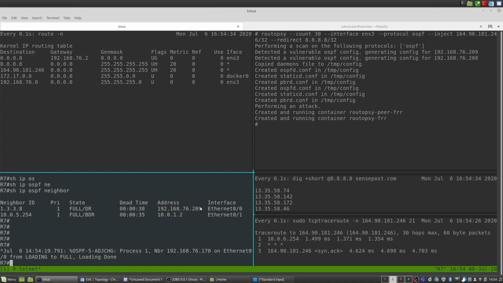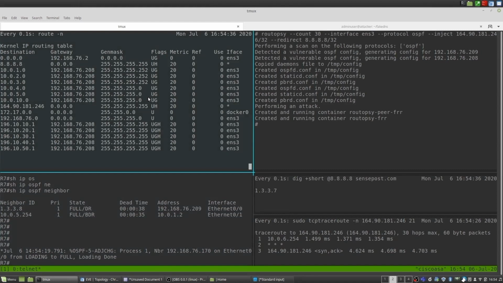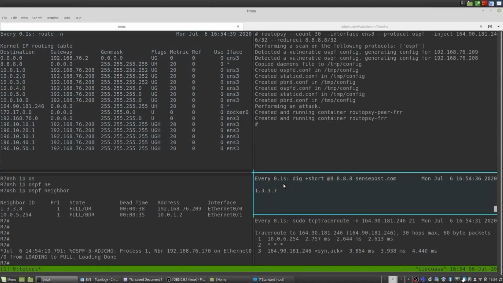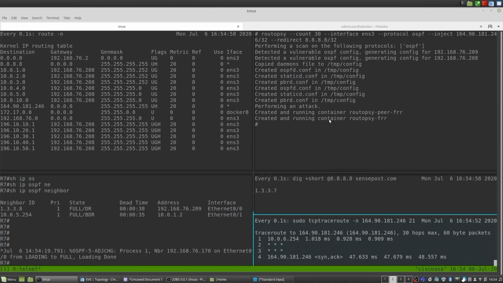Other than that, in the top left pane, you can see our attacker machine is starting to make some changes, and you can see that the routes were automatically added to our attacker machine. So this is the same thing that you saw in the FortiGate. We've learned routes. We now have new targets to go after. So more importantly, if you have a look at the victim, you can see that the victim's DNS query has changed to 1337, and the FTP trace route has gone from 3 hops to 4 hops. So we've successfully changed the traffic flow.